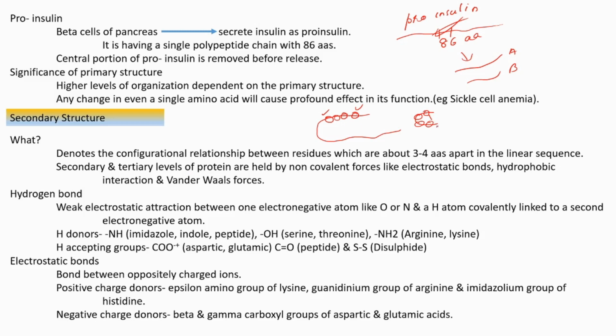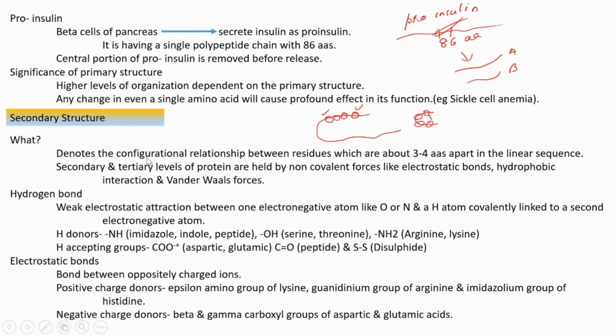It is the first-hand folded conformation of the protein, and that folding and the bond holding that fold form because of the optimal configuration.